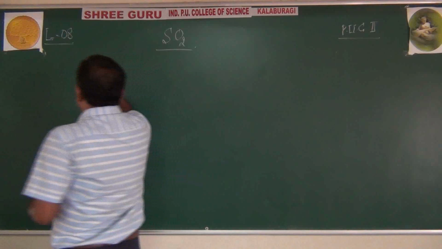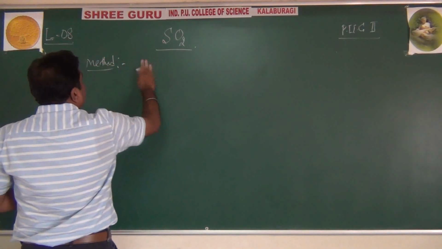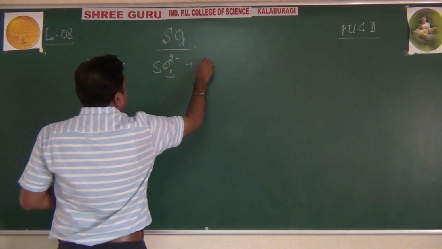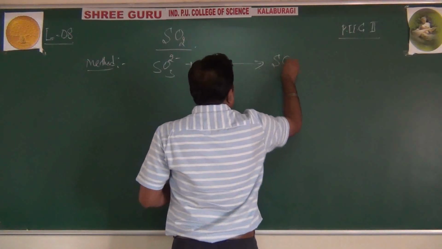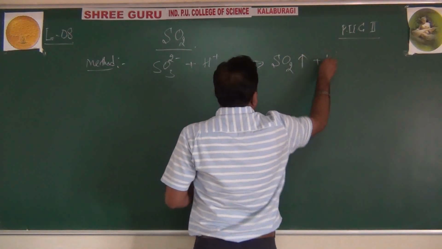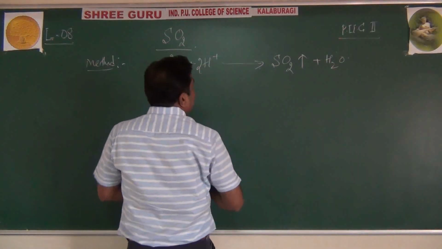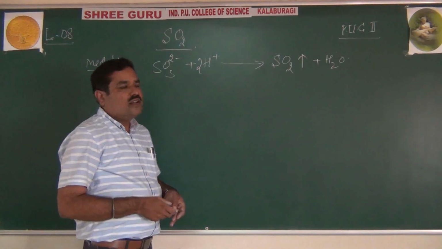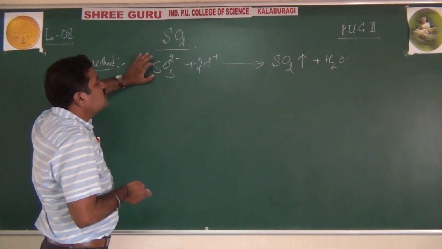Method of preparation: sulfur dioxide is generally prepared from sulfites, SO3 2-, with acids: SO3 2- plus 2H+ gives sulfur dioxide and H2O. That means in the laboratory it is prepared by acid hydrolysis of sulfites.